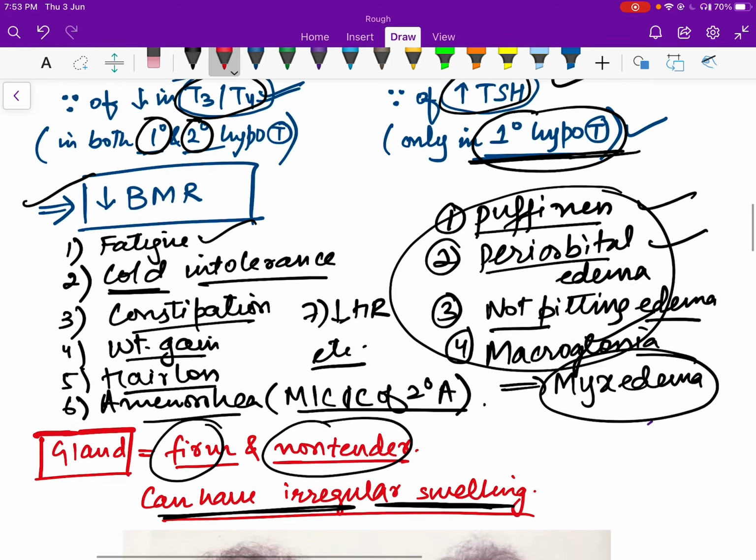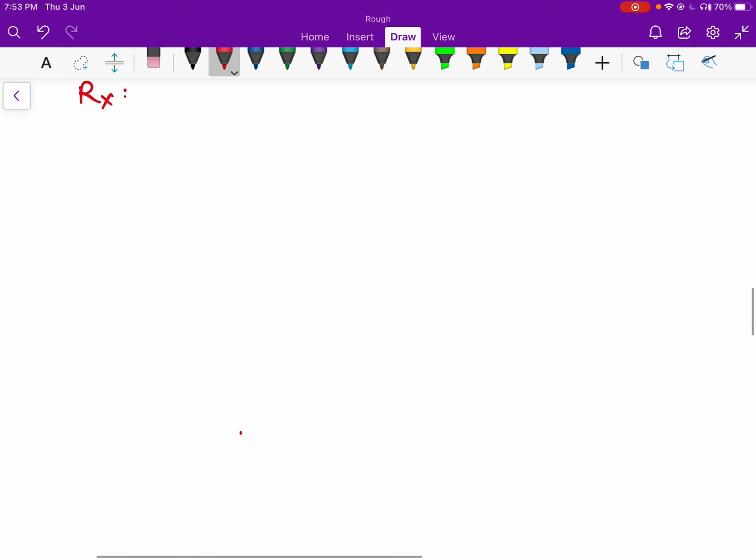Now, how do we treat hypothyroidism? Whenever there is a patient of hypothyroidism, that means the person has decreased thyroid hormones. In case of autoimmune hypothyroidism, management is different. But in the normal general case of hypothyroidism, which is due to decreased thyroid hormones, what we do is we give thyroid hormones. We have two thyroid hormones, T3 and T4, and as we already studied in